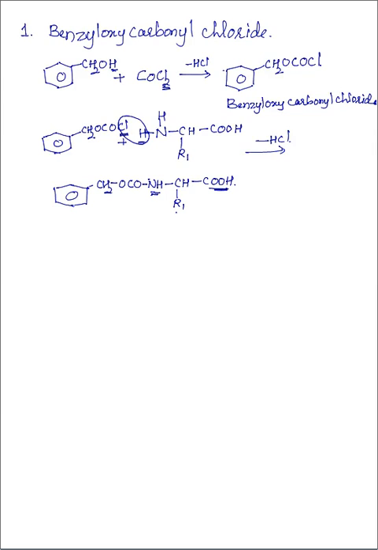So there, our required dipeptide cannot be obtained. That's why the protection of the amine group of the first amino acid is necessary. Here the amine group is blocked now and not available for the reaction, so only the COOH group is available. This is called protection of the amine group.